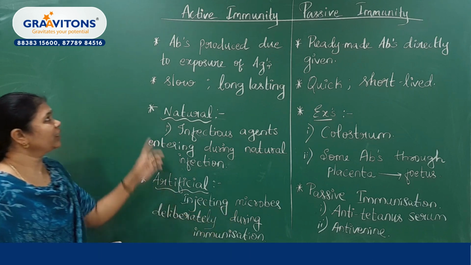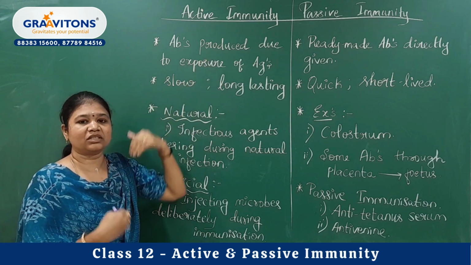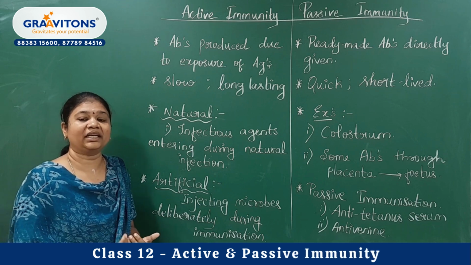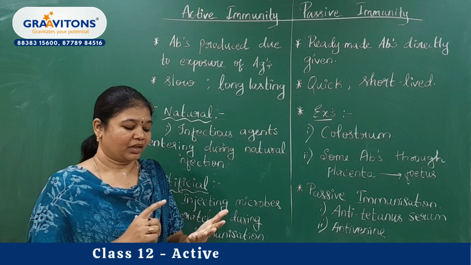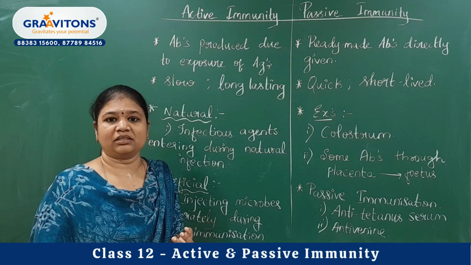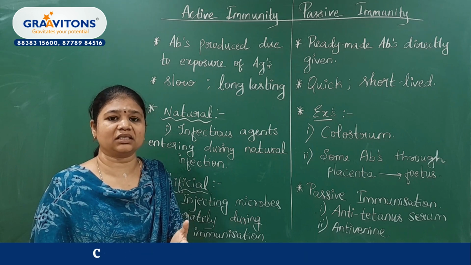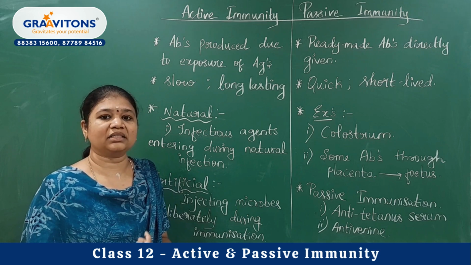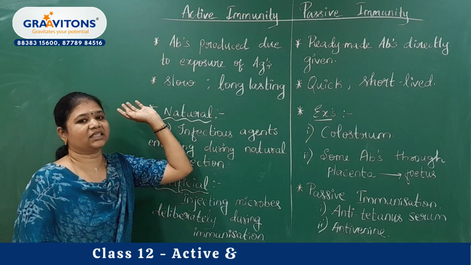So first one, active immunity: antibodies will be produced. The host will be producing the antibody. When will we produce the antibody? When the antigen enters our body. The antigen entry may be due to inactivated pathogens, killed pathogens, or antigenic proteins. Whenever any one of these three things enters our body, we will start to produce antibodies. So this is called active immunity.